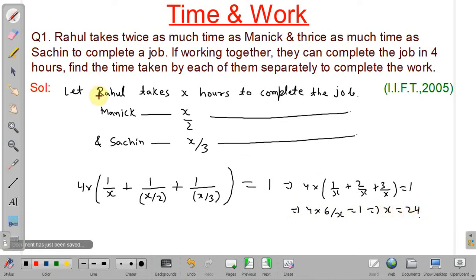So X is the time taken by Rahul to complete the job.